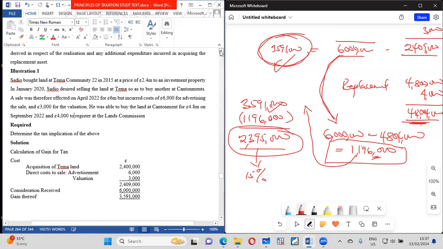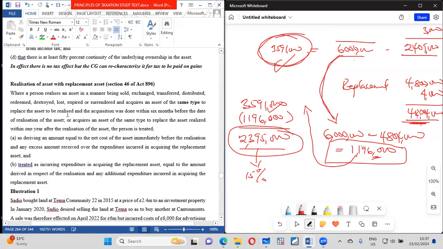So if you read the law, let the law now make sense to you. It says that where a person departs with an asset and immediately acquires an asset of the same kind to replace that asset, that was realized. The acquisition was done within 6 months before the date of realization, or within 1 year after the realization.